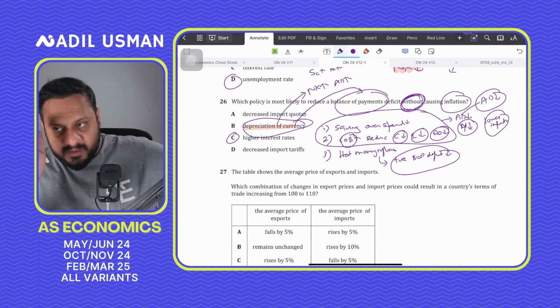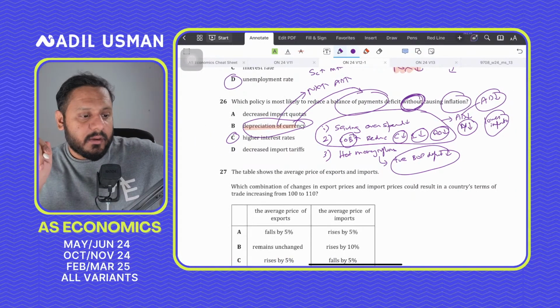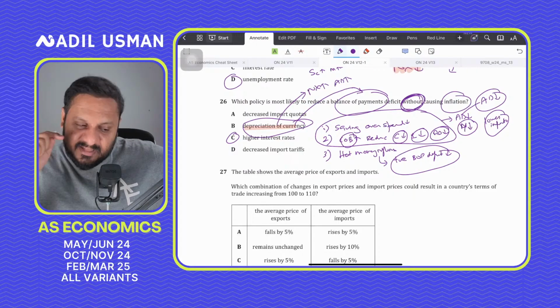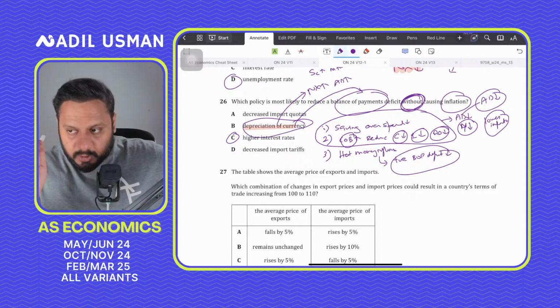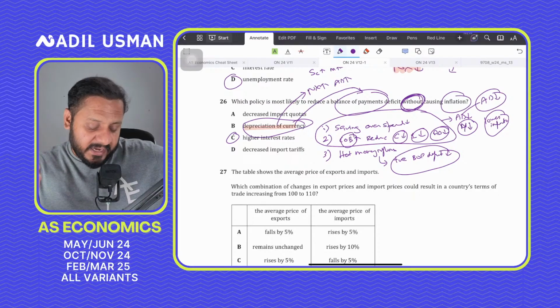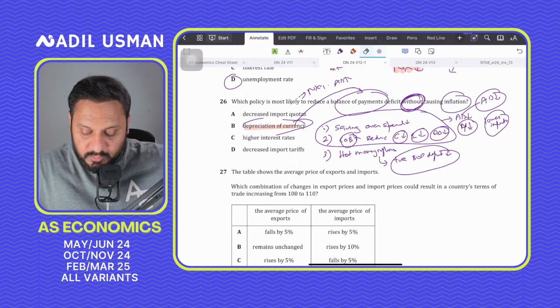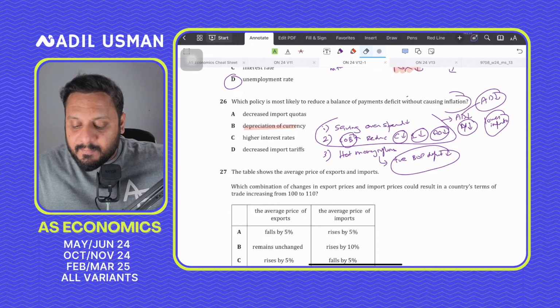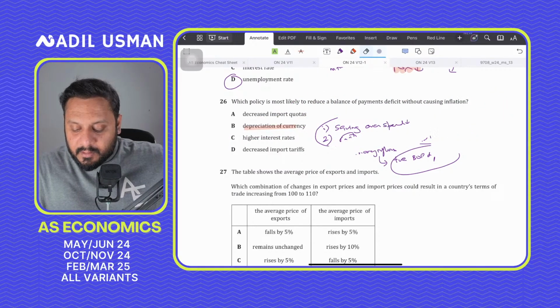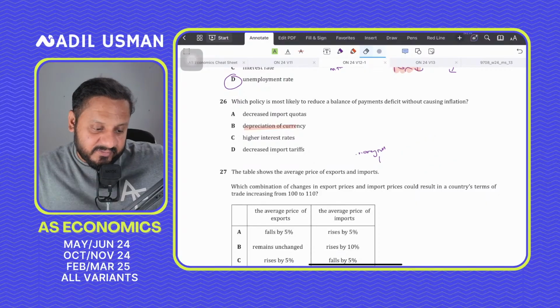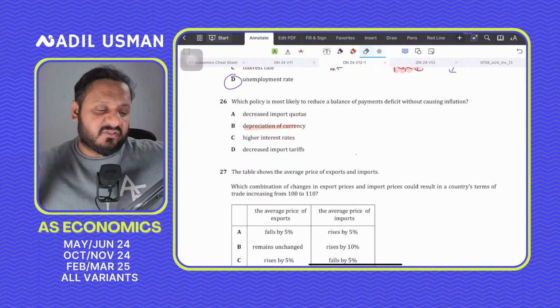Out of May, June 2022, 2023, 2024 May, June, even Feb, March 25, this paper is a difficult paper. Tomorrow's paper could be tricky. Just look at the size of this MCQ. This MCQ looks like the most baby MCQ, but we have been stuck on it for the past 5-6 minutes, because this MCQ is tricky.